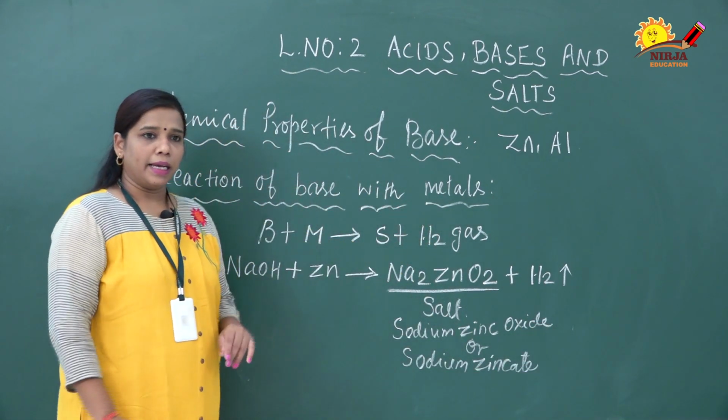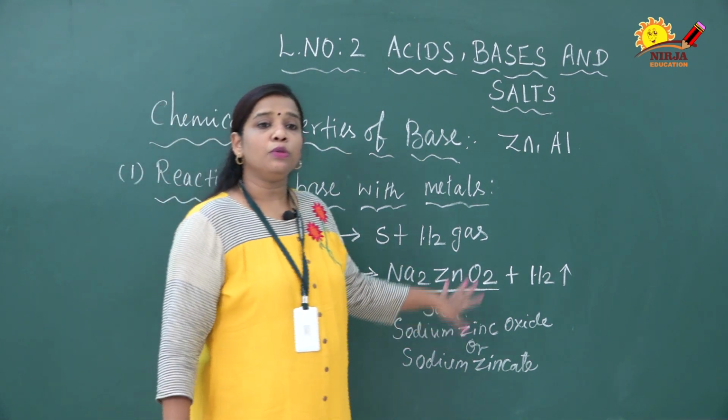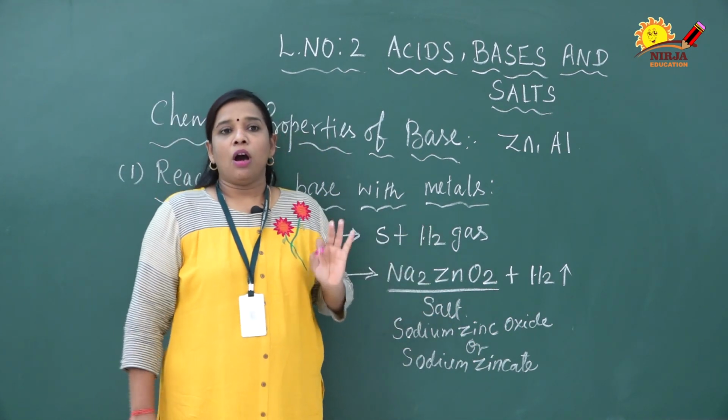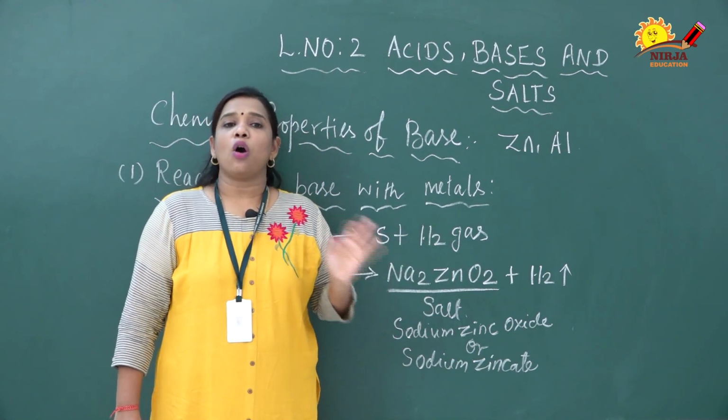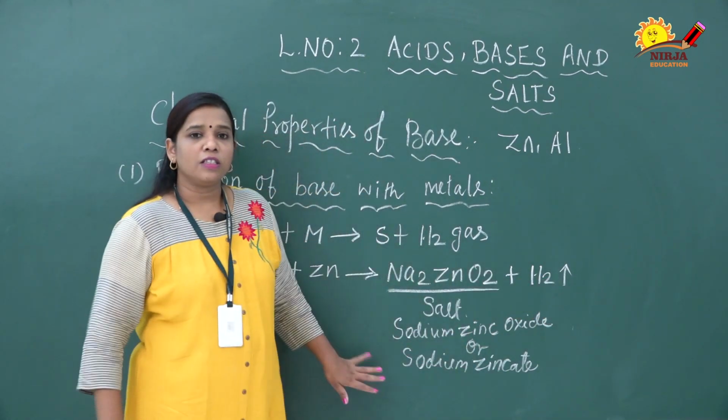So when sodium hydroxide reacts with zinc, it produces the salt of zinc, called sodium zincate, also called sodium zinc oxide. Along with that, hydrogen gas is also produced. This is the first reaction.